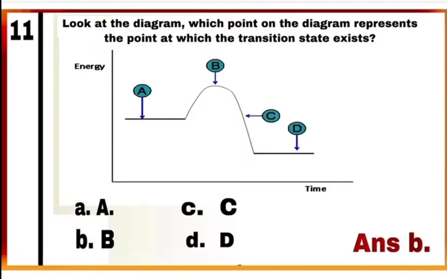Question 11. Look at the diagram. Which point on the diagram represents the point at which the transition state exists? When substrate binds with active site of enzyme, a new complex is formed. This complex formation is a transient phenomenon and state is called transition state. In the diagram, point B represents the transition state. So mark B as a correct answer.